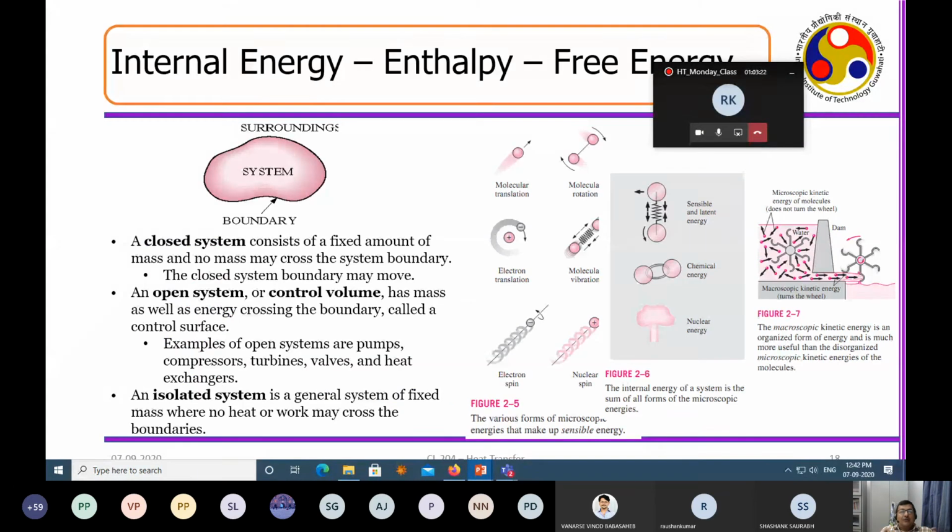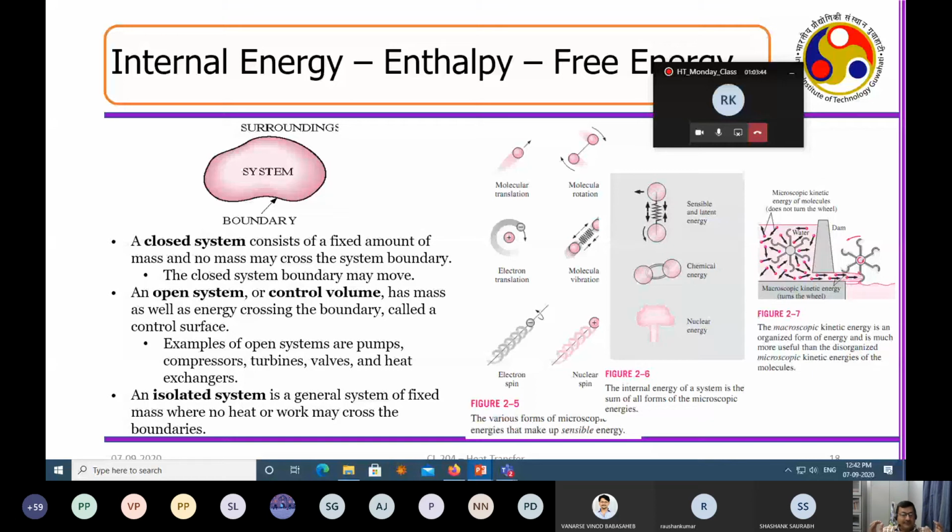Great. Now, suppose you are considering an engineering system, you define three parameters. The system or the process that is under focus, that is called the system. Say a heat exchanger, it is a system. An evaporator, it is a system. A reactor, it is a system. A pump, it is a system.